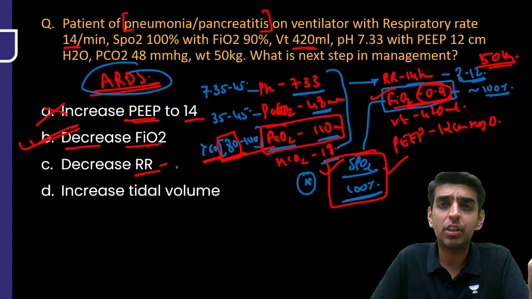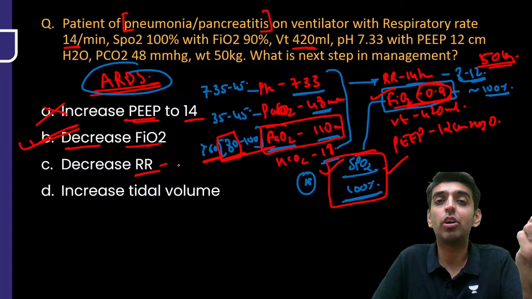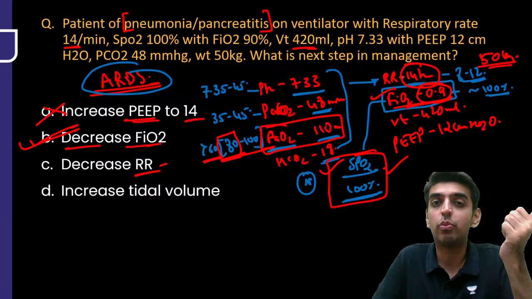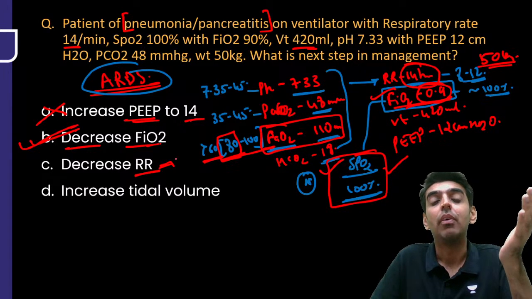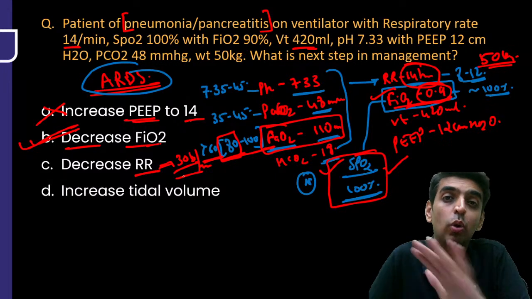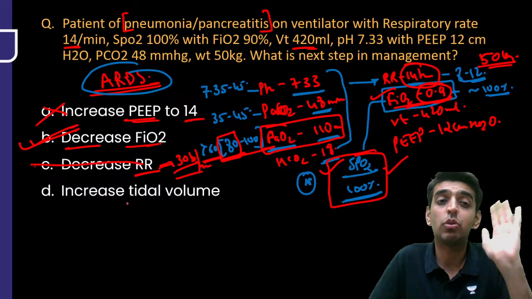Do you want to decrease respiratory rate in this case? Absolutely not, because ventilatory parameters are on the normal side. Respiratory rate is 14. In fact, we can go up to 30 breaths per minute, right? We can increase the respiratory rate, not decrease here. So again, this is ruled out.